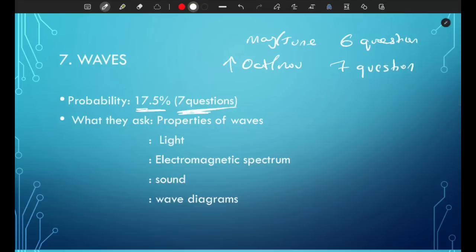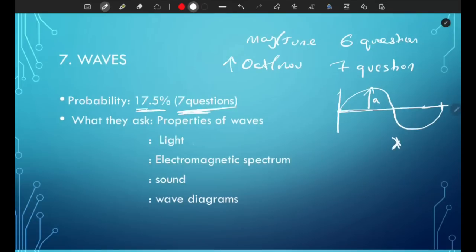It's about 7 marks, so make sure you understand it deeply, because they can ask you anything. What's popular is the properties of waves. Let's say they give you a wave diagram. Make sure you understand which one is the wavelength and which one is the amplitude. Quick recap: this is the amplitude, and the whole cycle is the wavelength. I go over it deeply and in detail in my waves video, so make sure to check that out.